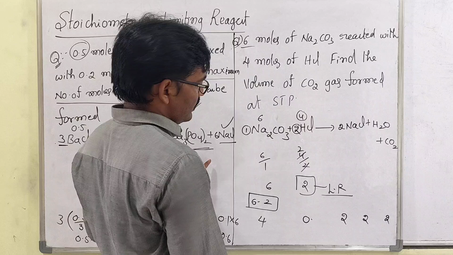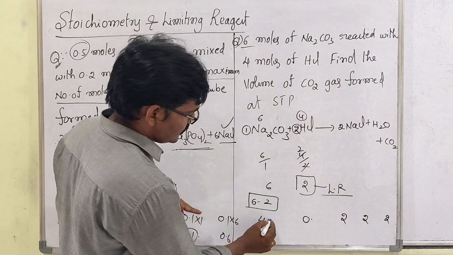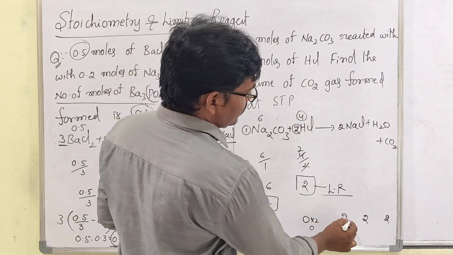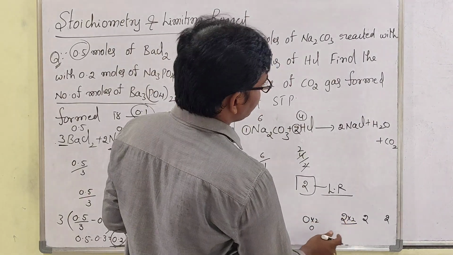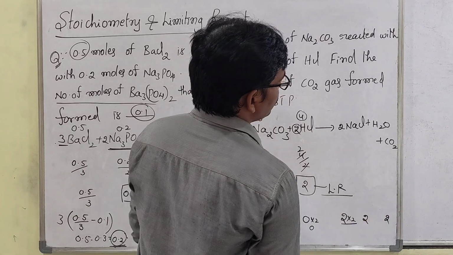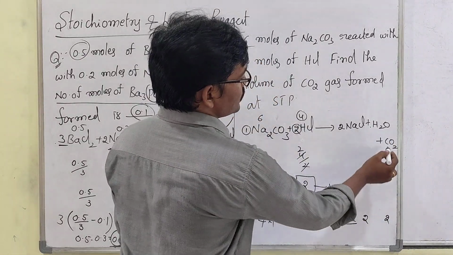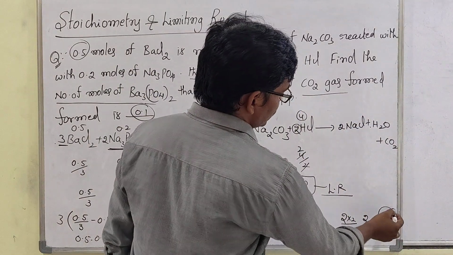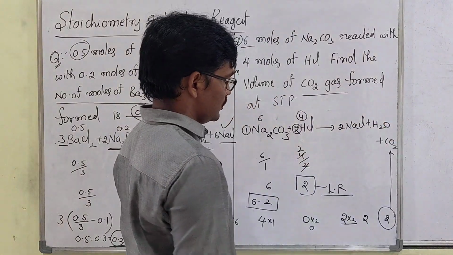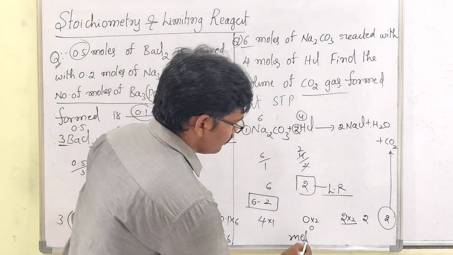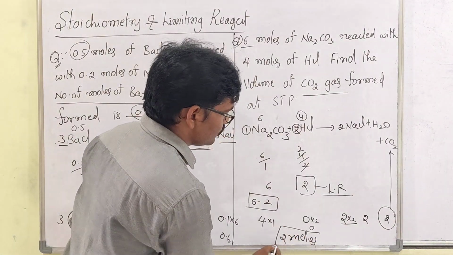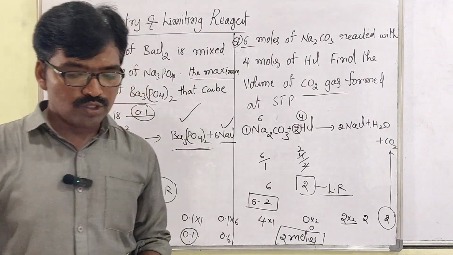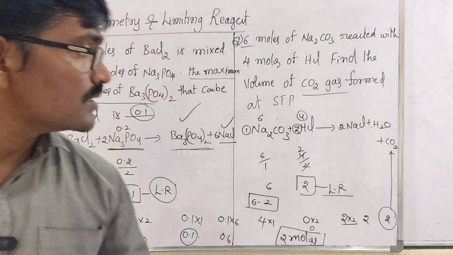Clear, my dear students? Then you have to multiply with the stoichiometric coefficient. This is 1, this is 2, of course. Then 0 only. Then this is 2 into 2, then 2, then this is 2. This is 2 because there is only one stoichiometric coefficient. So they are asking only the CO2 gas. So CO2 gas, how much is there? That is 2 moles. So 2 moles of CO2 gas is produced from it. Understand? Yes, one last question is there. Just note it, we will discuss.